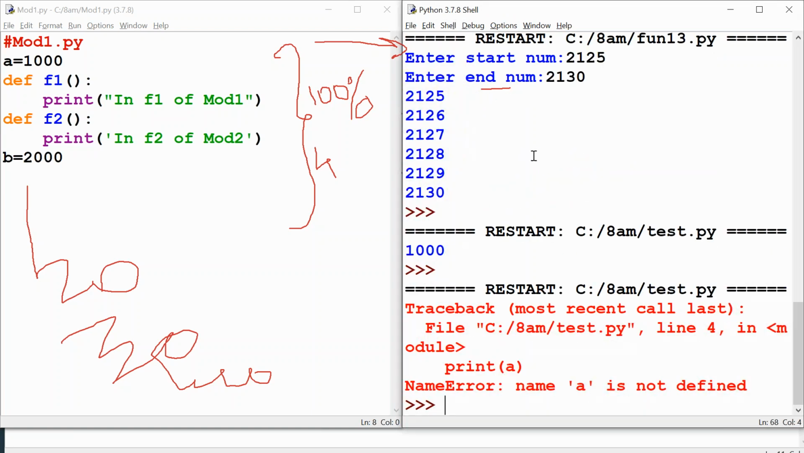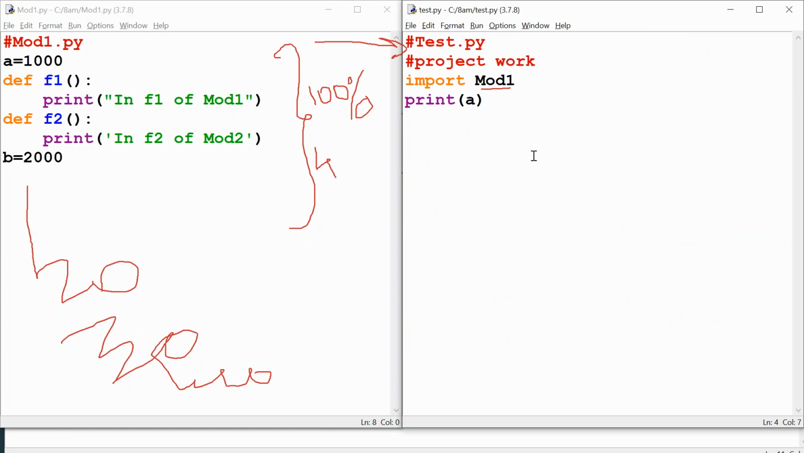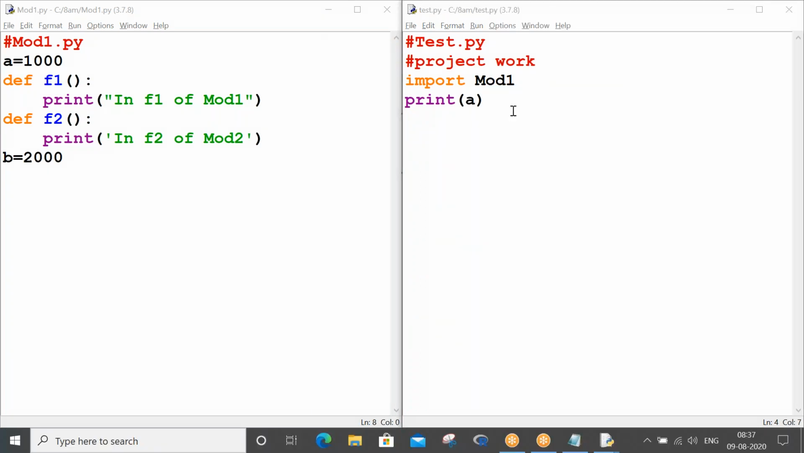F5. Name a is not defined. Okay, name a is not defined. Sir, what is this, sir? Just now you said all properties are made available, so that is the reason I printed a. When I am printing a, it is as if there is no effect to this line. Am I right or wrong?